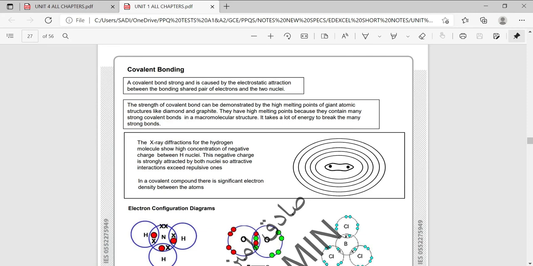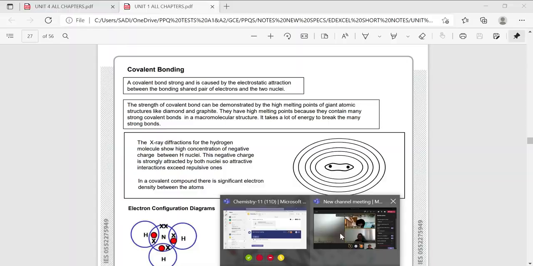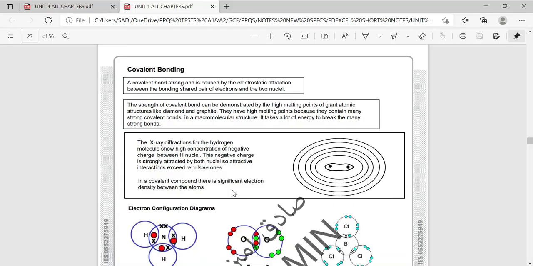I'm moving towards the covalent bond now. So my topic for today is covalent bonding. Let me share. Moving towards the covalent bond right now. As we have already discussed the three evidences of the ionic bond, now we are moving to covalent bond, and we'll see what is a covalent bond.